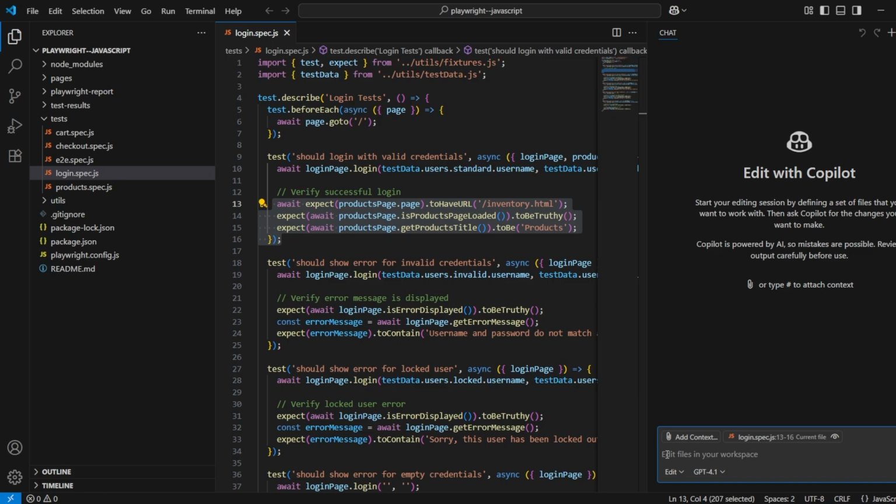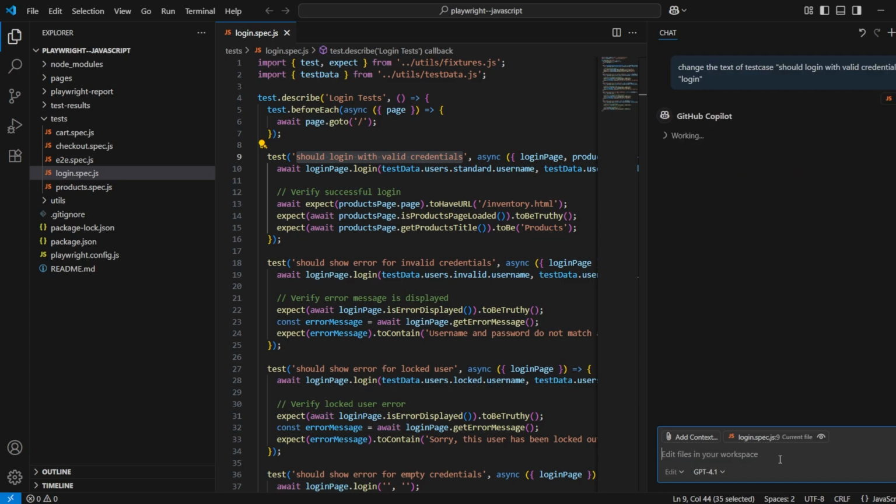So let me just say here, also this file is selected because this file is currently open. So I'm saying, change the text of test case, just showing you first with an easy one. Change the text of test case, should login with valid credentials, to login, just one word. Let me click on that.